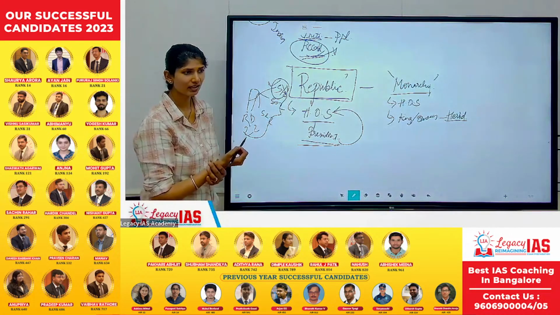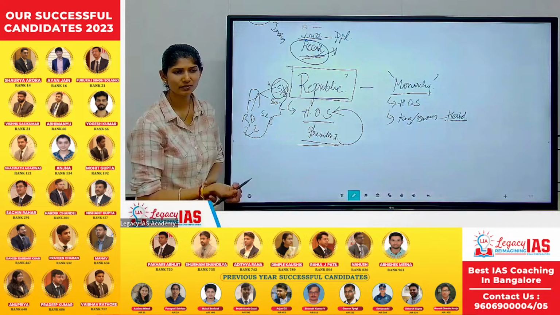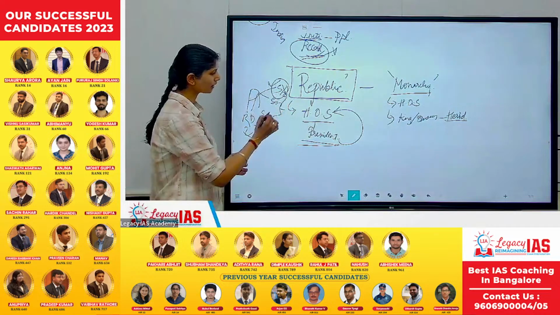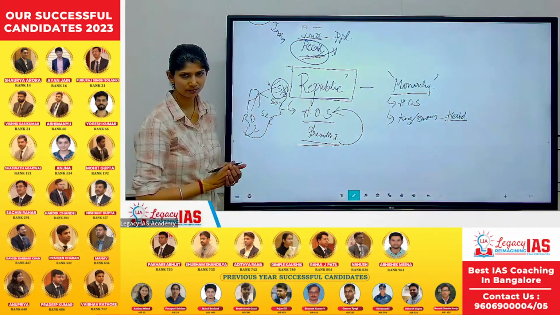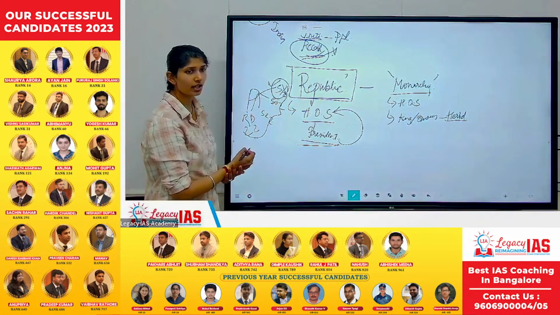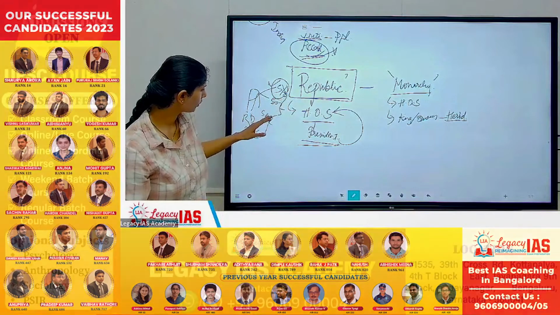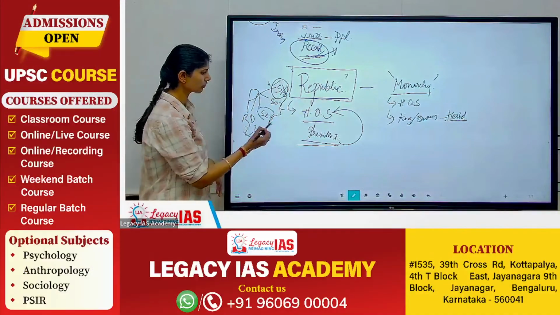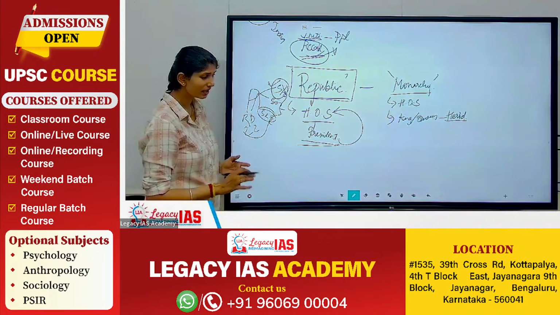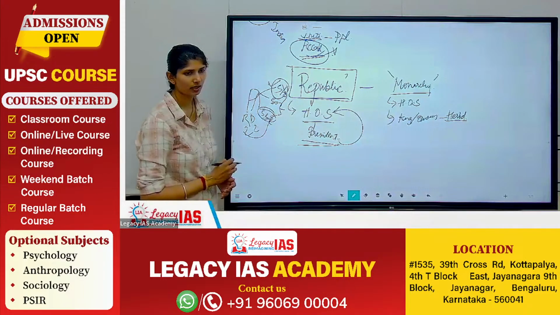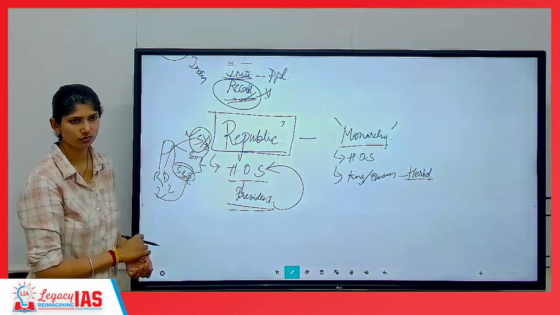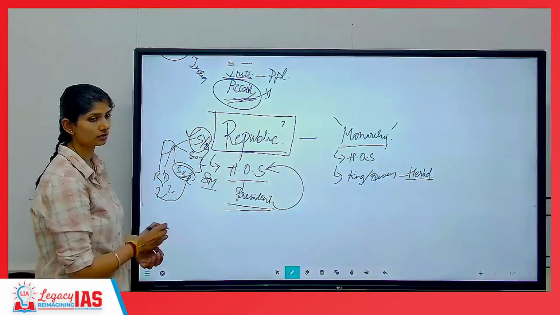Most people feel like, I've written a very good answer. Why did I end up with such bad marks in mains? It is because of this. We have strict orders as to how the marks are segregated because they themselves have given it like that. Clear? This is what I meant in the beginning of the class when I said the marks are distributed. Most times it happens that you would have forgotten. Let's say you remember all of these, but you just forgot secular. And you have written a very excellent answer. Still, I cannot give you full marks because the marks are cut here. I cannot give you full 2 on 2 on 2. So I cannot just give you 8 marks. 8 marks is like a big dream.